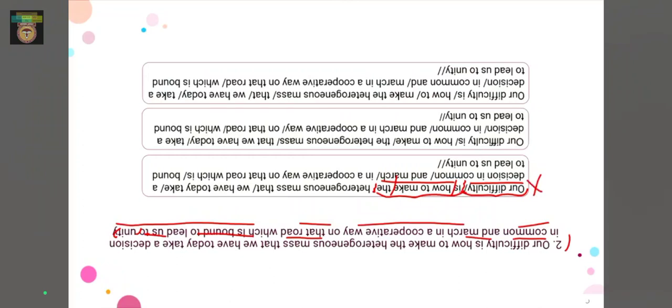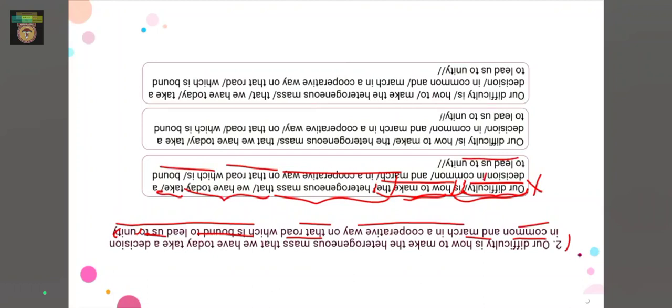The correct way of saying this and going through this sentence should be, our difficulty is how to make the heterogeneous mass that we have today. Then take a decision, again make a pause, in common, again make a pause, and march in a cooperative way, again make a pause, on that road which is bound to lead us to unity. So this first option is wrong.